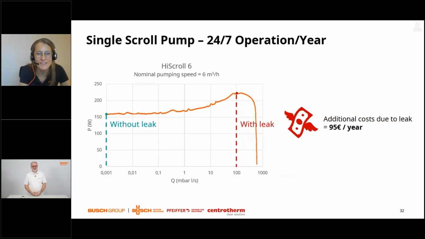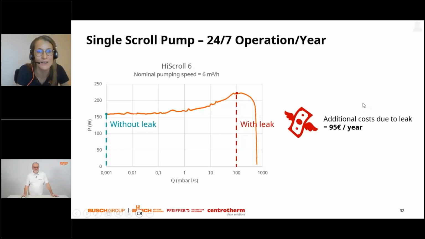We have made here a few calculations. With the first example, which is a small scroll pump, as Rudy already mentioned, of 6 cubic meters per hour nominal pumping speed, imagining a 100 millibar liter per second leak, you can see on the curve that the power consumption will rise. Doing a calculation with an industry energy cost of 17 cents per kilowatt hour, this will come to a cost of 95 euro per year, considering an operation 24/7, so all the time.